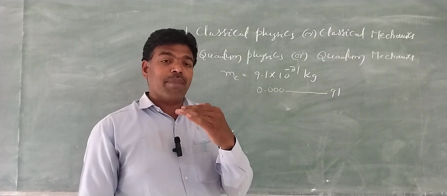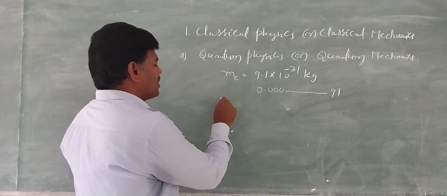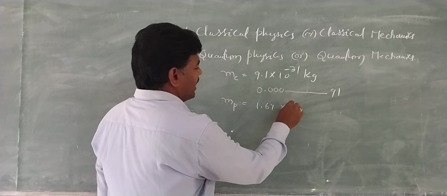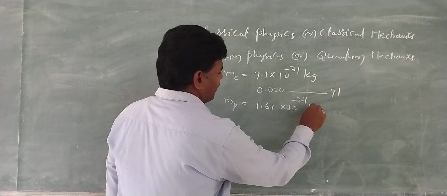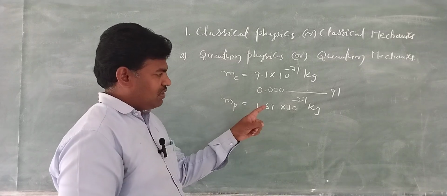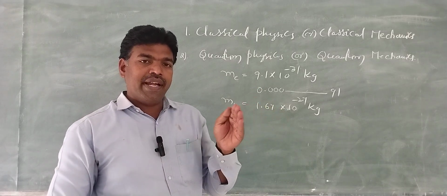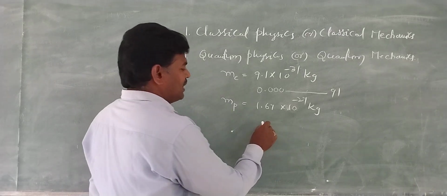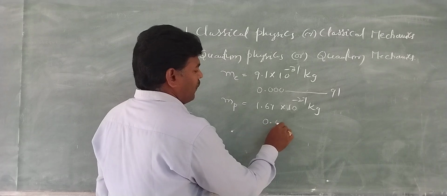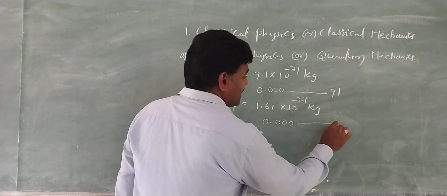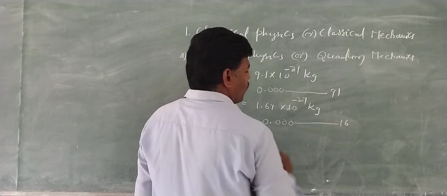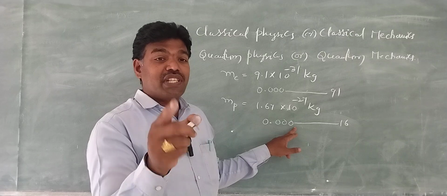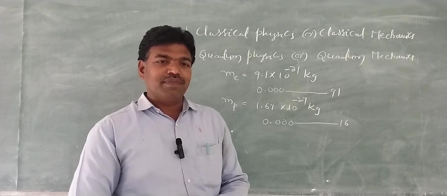Right? Another example of a microparticle is the proton. The mass of the proton is 1.67 into 10 to the power of minus 27 kg. When we write this standard form in decimal form, we can understand how minute it is, right? For example, this is 0. followed by 26 zeros, and then we can write 167. From this decimal form, we can understand how minute it is, right?